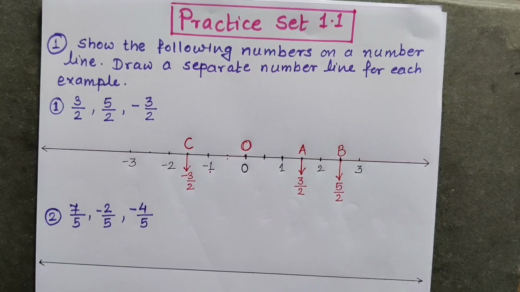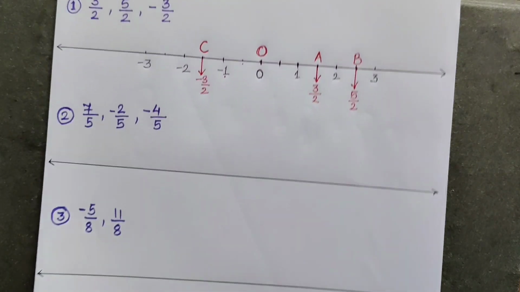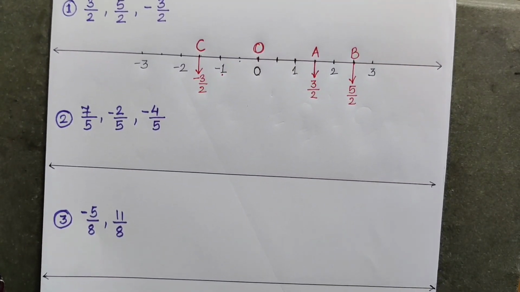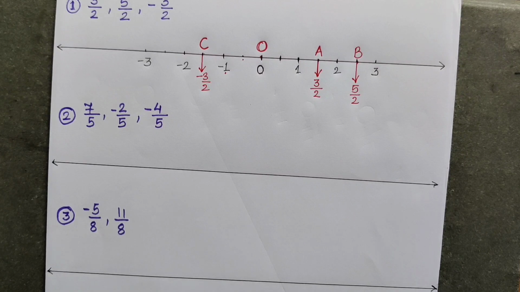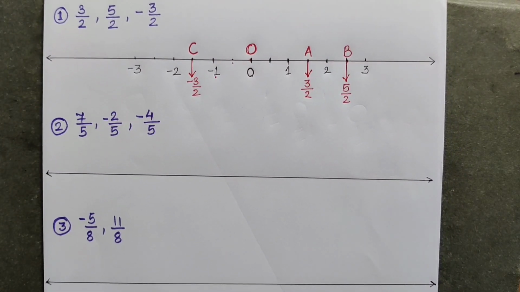Now let us see the next sum, where also I have drawn the number line. Now I have to plot the points. As 5 is there in the denominator, we will have to make 5 equal parts of 1 unit. Of each unit we have to make 5 equal parts. So let us see how to make the 5 equal parts first.